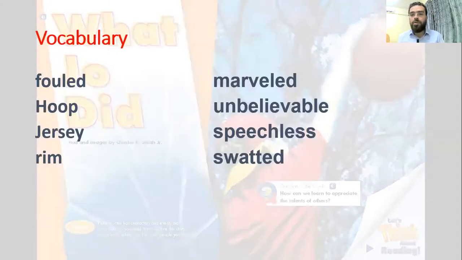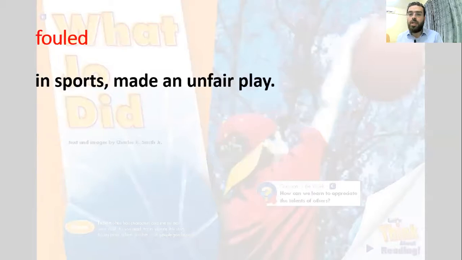Now, our vocabulary for this story, here is the group of words. First, fouled, hoop, jersey, rim, marveled, unbelievable, speechless, and swatted. Now, we are going to see every single word's meaning. Fouled, in sport, made an unfair play.